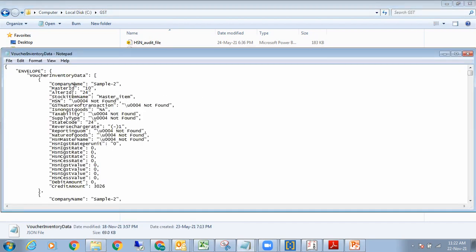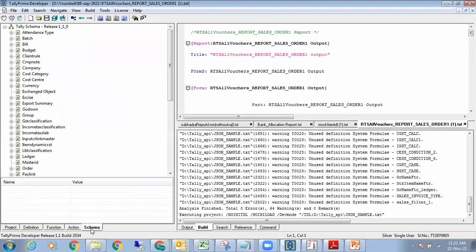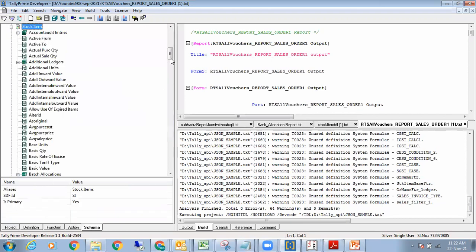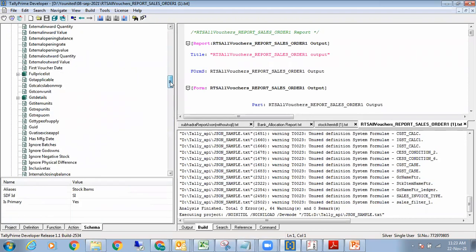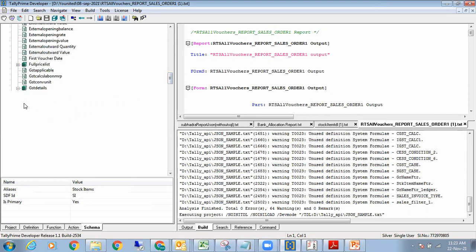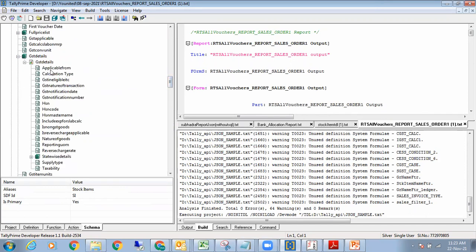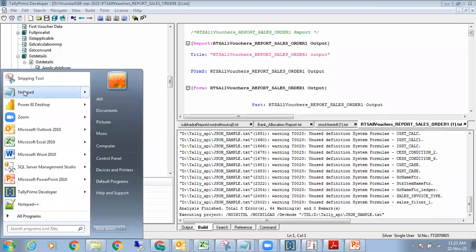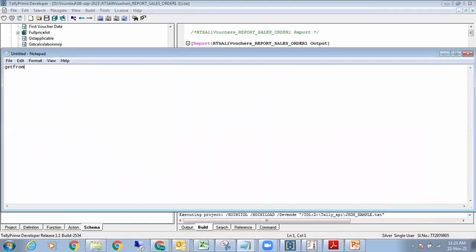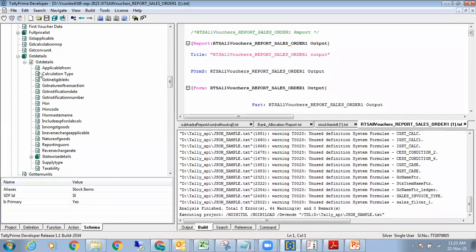Now what we did was get the stock item name, but we captured everything from the Tally schema, because in the Tally schema there are the GST details. So for example, if I go down to stock item and then to GST details here, this is what I need. For this, based on get info from hierarchy, we extracted the entire GST details from this particular hierarchy, everything which is required, in JSON format.